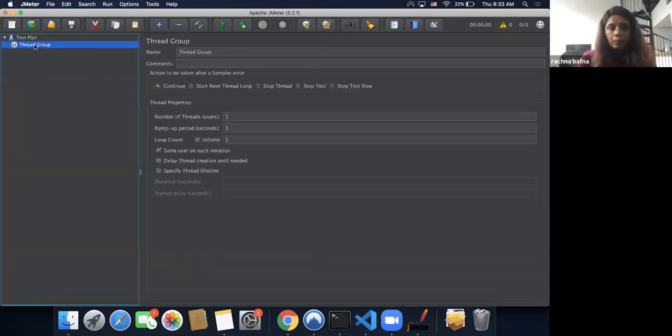Once you add a thread group, you will see certain thread properties. First one is number of threads. Second one is ramp up period. And third one is loop count. So number of threads is where you mention your concurrency. Concurrency is nothing but how many users I'm going to run my tests with. I'm trying to keep it as simple as possible. We'll get into more complicated concepts around concurrency control and throughput control in later sessions.